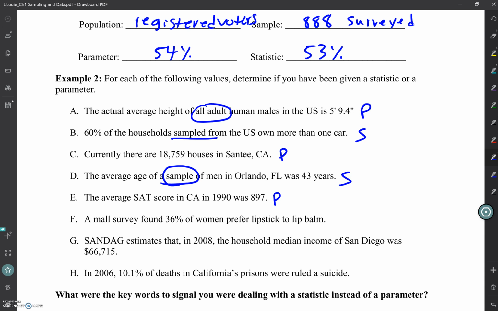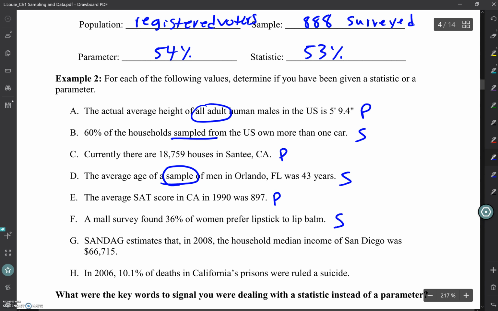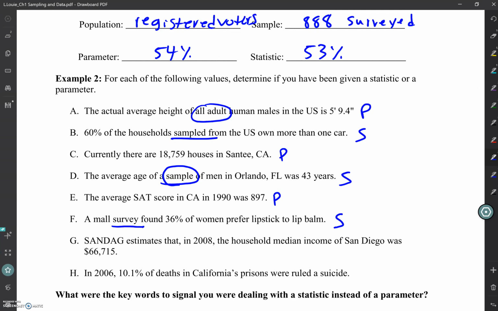A mall survey found that 36% of women prefer lipstick to lip balm. Statistic. Surveys are usually always a sample, because do you think they surveyed every single woman that uses lipstick and lip balm? No. And for that matter, lip balm, men use it too, right? So you'd have to survey everyone.